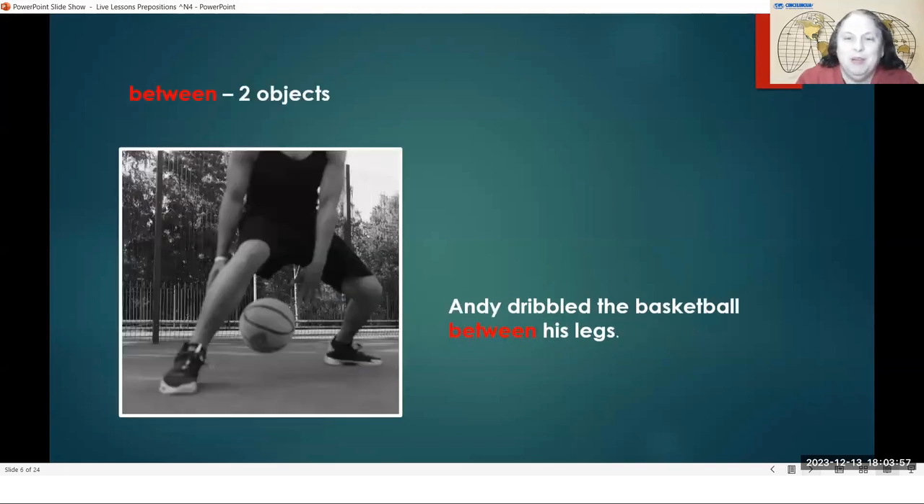Here's another example of between. Andy dribbled the basketball between his legs. So he has one leg on this side and one leg on this side, and the basketball is in the middle of the two legs. So one leg and another leg, and here in the middle is the basketball. The basketball is between the two legs, between his legs.